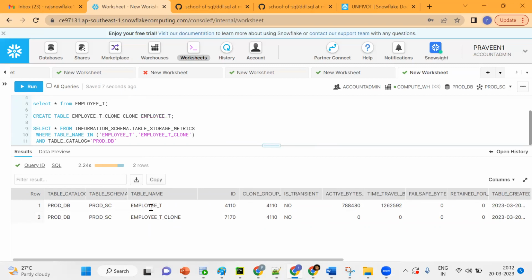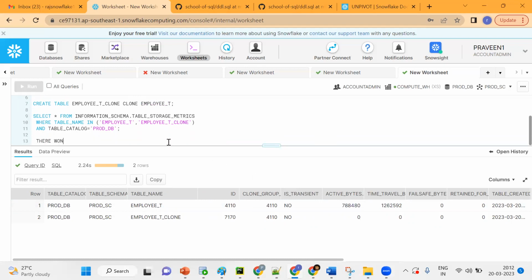For the normal table, how much is there? It is around 70 MB. But for the cloned table, are there any bytes occupied? It's 0. In the sense that there won't be any additional storage for the cloned table. Are you getting the point of what I'm saying?